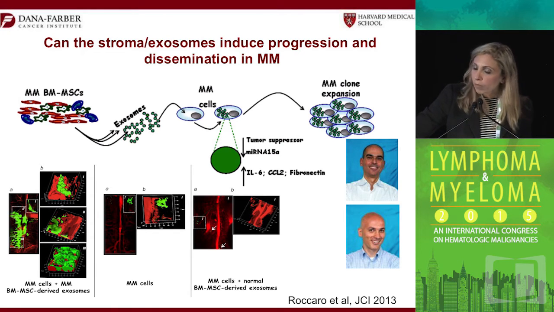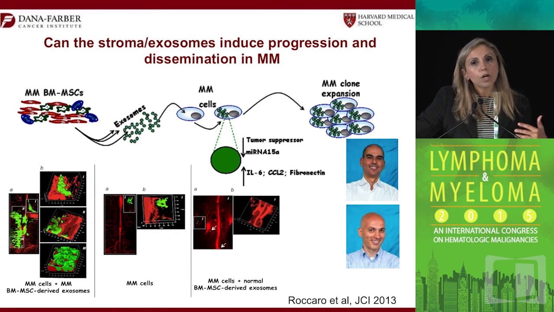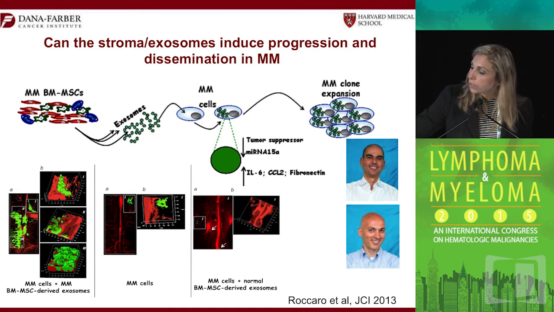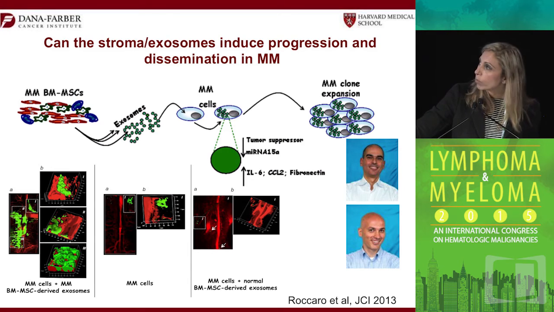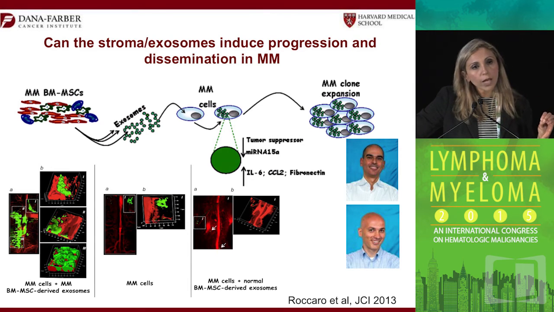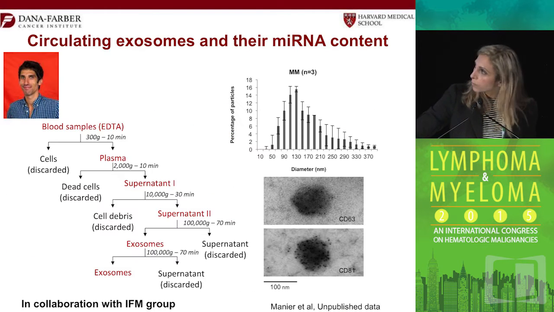Now, previously, we have shown a few years ago that the stroma in multiple myeloma patients is not just a benign stroma, but it actually secretes exosomes that go on and educate the tumor cells. And by doing that, they allow them to disseminate and metastasize and proliferate much faster. And the content of those exosomes was microRNAs that were very specific for malignant exosomes rather than normal exosomes.